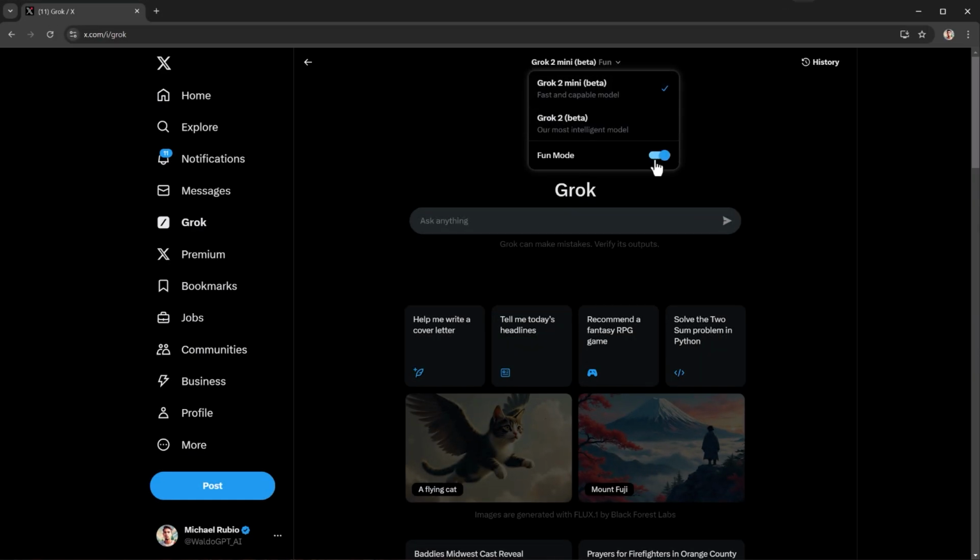Okay, enough with useful features. Let's look at some fun stuff, or should I say, fun mode? Grok-2 has a fun mode that lets you interact with the AI on a whole new level. Just easily switch it on and Grok-2's responses become more playful and humorous. This is perfect when you're searching for something not so serious.